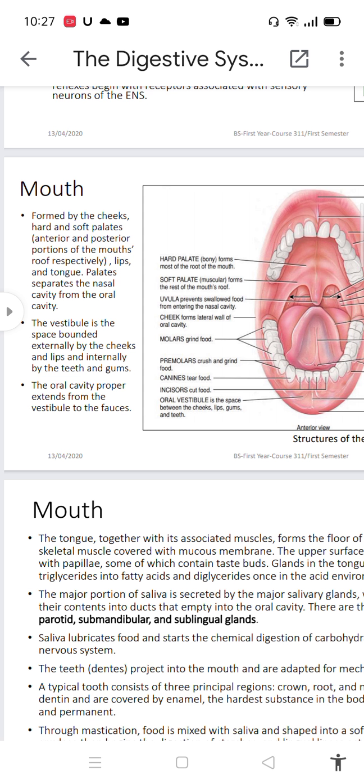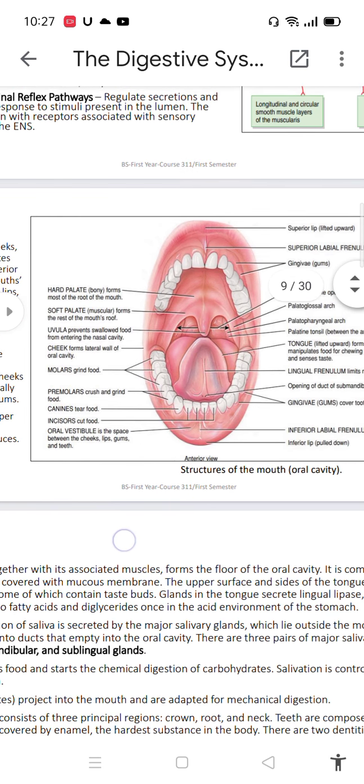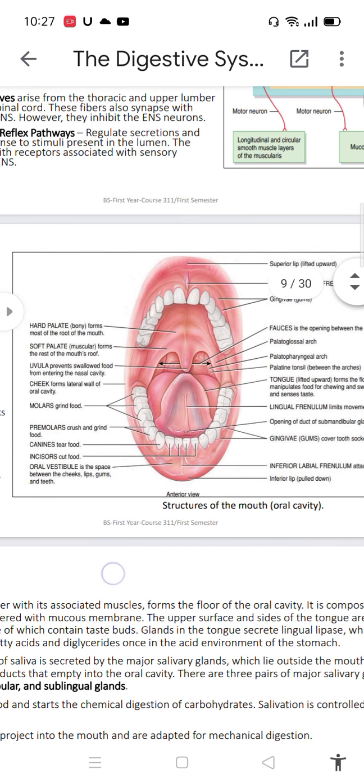The vestibule is the space bounded externally by the cheeks and lips and internally by the teeth and gums. The oral cavity proper extends from the vestibule to the fauces. Here you can see the structure of the mouth, oral cavity,